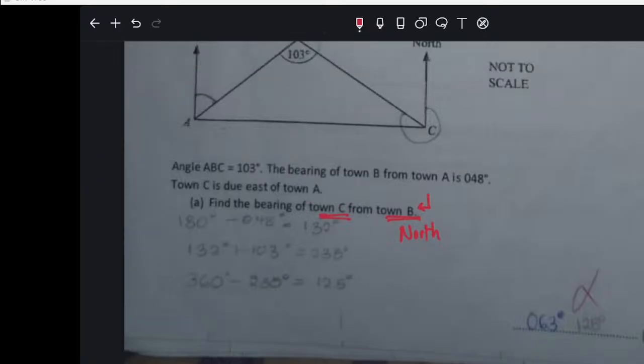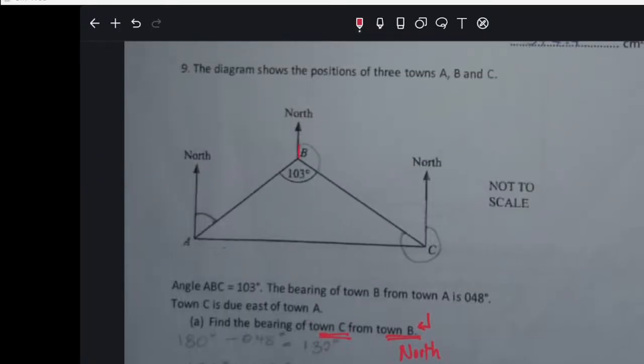From town B. So where is our north? Our north is at town B, right? Because that's where we're starting from. So we go to B. Oh, they've already put the north for us. Do we have a line which joins B and C? Yes, because it's C here and B here. We need a line which joins them. There is the line. Now we know the bearing.